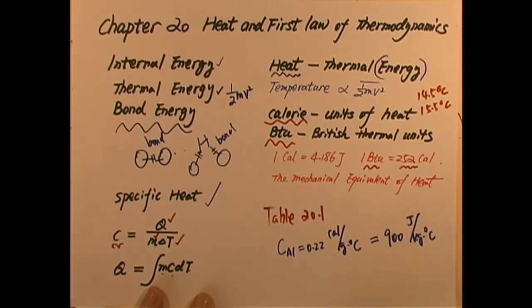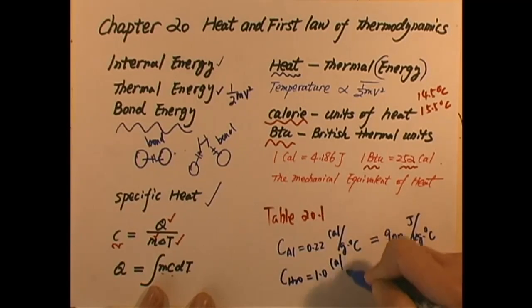There are a bunch of specific heat values for other solids, for example copper, gold, iron, lead. The other useful one is the liquids. The specific heat for liquid H2O is very large, 1.0 calorie per gram per degree Celsius.